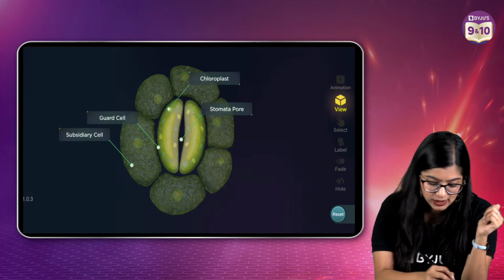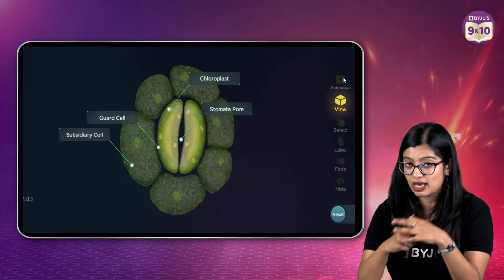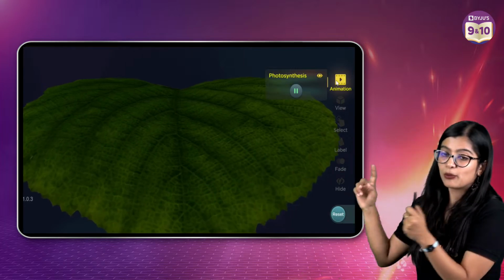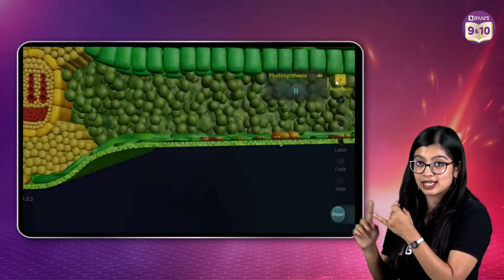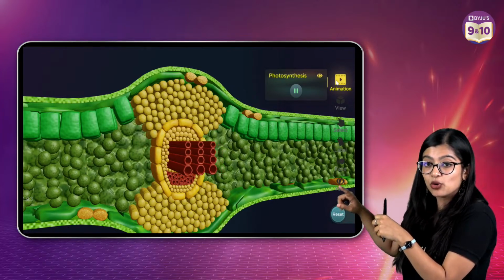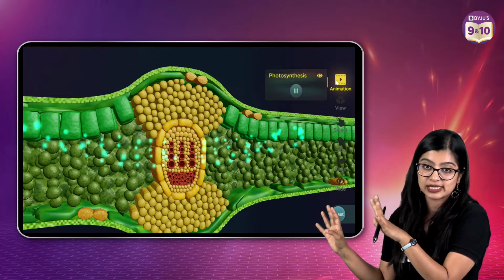So in this case, let me quickly go back to the video, right? I'm going to keep pausing and explaining. Now of course, as we go, we know that water is absorbed by the roots and transported to the upper parts through these tubes, or what we call xylem, and then it is transported to all of your mesophyll cells, right?